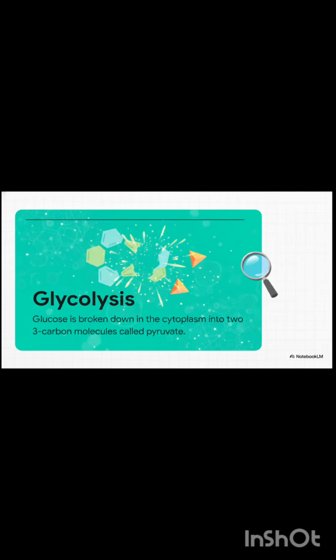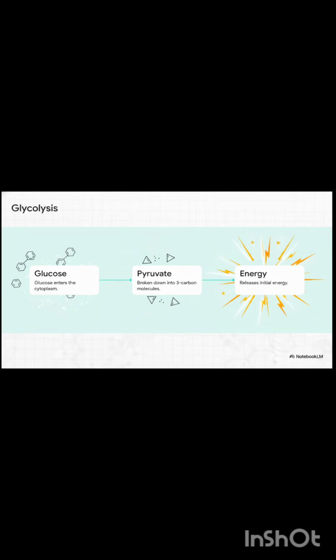It all starts with glycolysis in the cytoplasm. 6-carbon glucose molecules get smashed apart into 3-carbon pyruvate. Depending entirely on whether oxygen is present, this pyruvate goes down some wildly different biological pathways. First, glucose enters the cytoplasm. Then, it breaks into pyruvate, unlocking that crucial first spark of ATP energy.